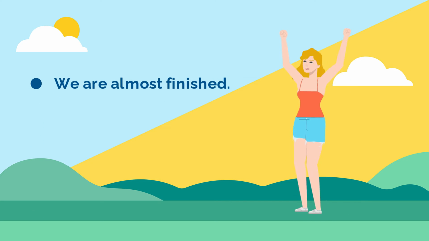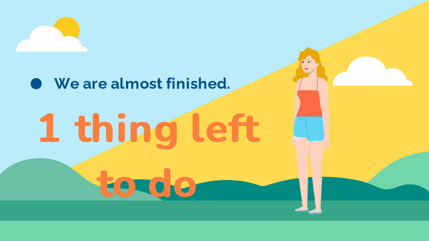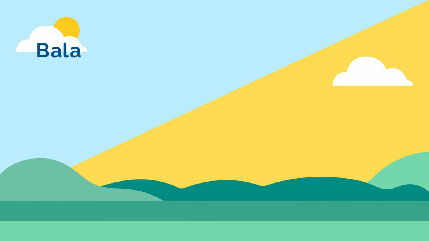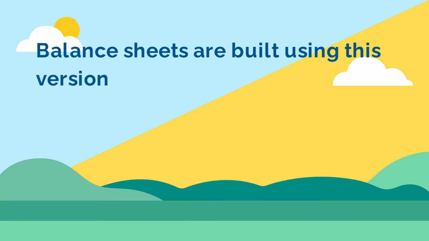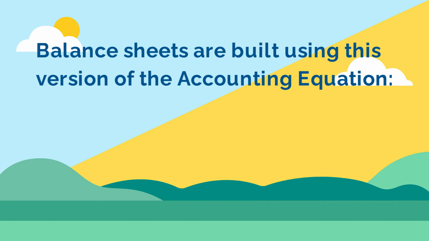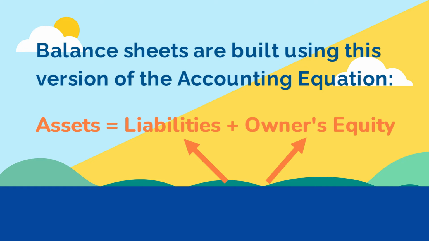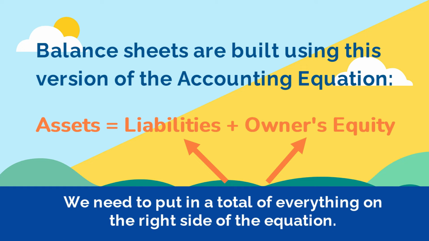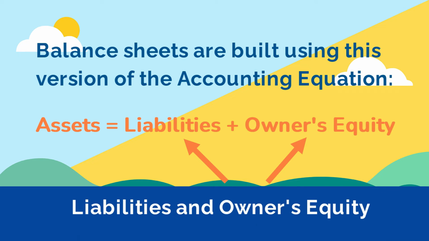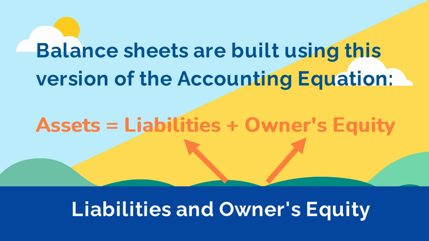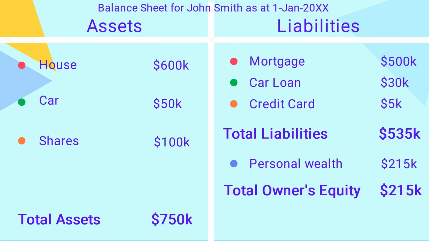Okay, we're almost finished. There's just one thing left to do. You might remember that we said that balance sheets are built using this version of the accounting equation: assets equals liabilities plus owner's equity. This means, to complete the picture, we need to put in a total of everything on the right-hand side of the equation, which is, of course, your liabilities and owner's equity.